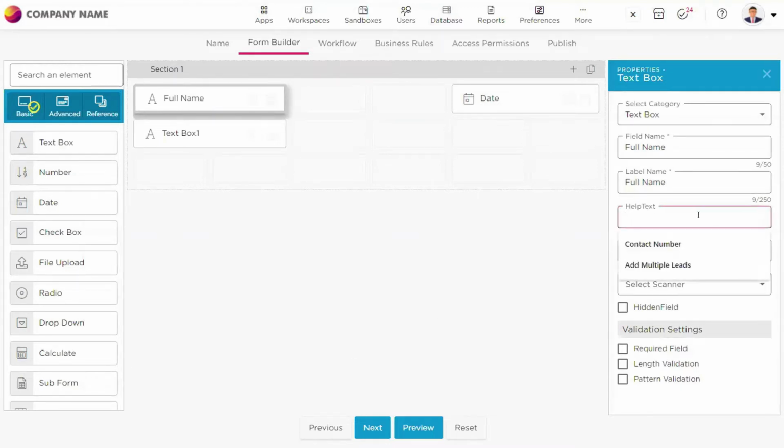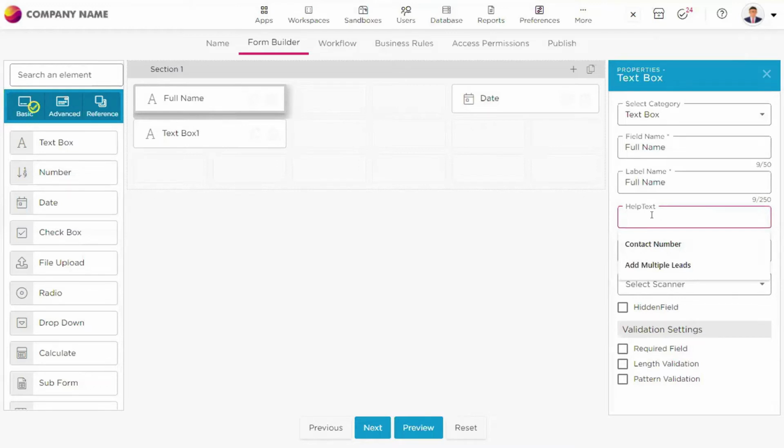There is help text. This help text will be provided to each and every element that is present on the left panel. So we have more than 40 different data capturing fields, or the elements that we call. So Equixy has more than 40 different elements that you can play with, or you can use. For all those elements, you will have a help text.